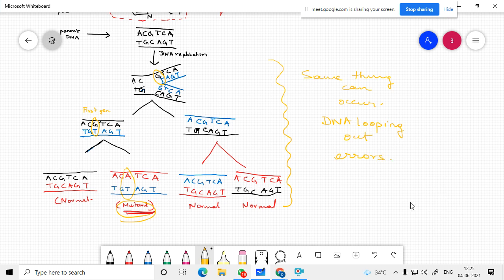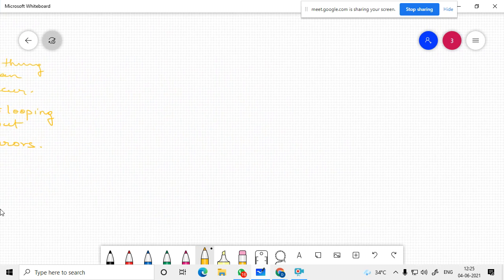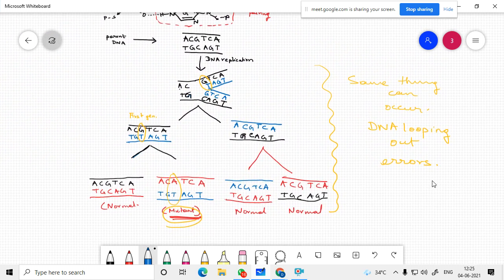So let's draw this DNA looping out errors. Let's draw it with blue this time. I think this is not very important for your exams. It will be too much. Draw this is good enough, this wobble base pairing.